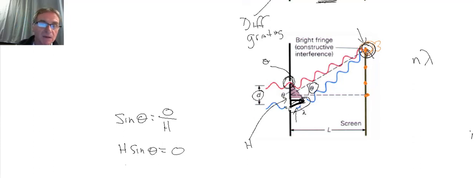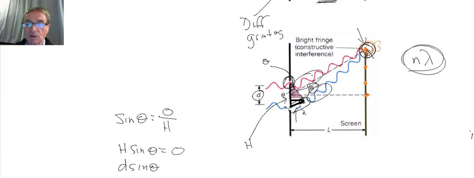So d times the sine of theta is going to equal this difference in the distances between the red wave and the blue wave. Well, I already said that the difference in the distances between the red wave and the blue wave has to be n lambda, some multiple of the wavelength. And so what we end up with